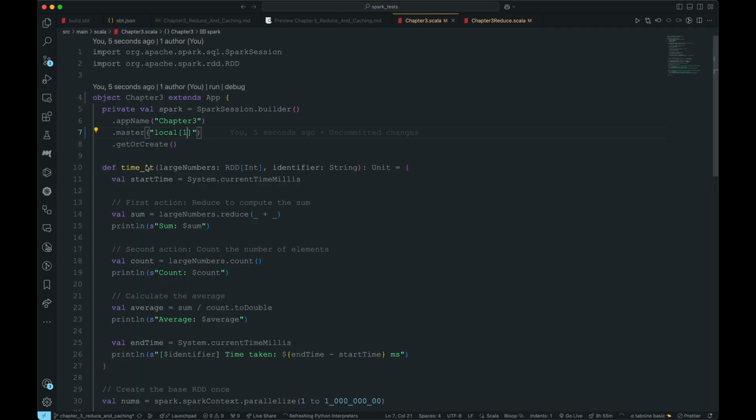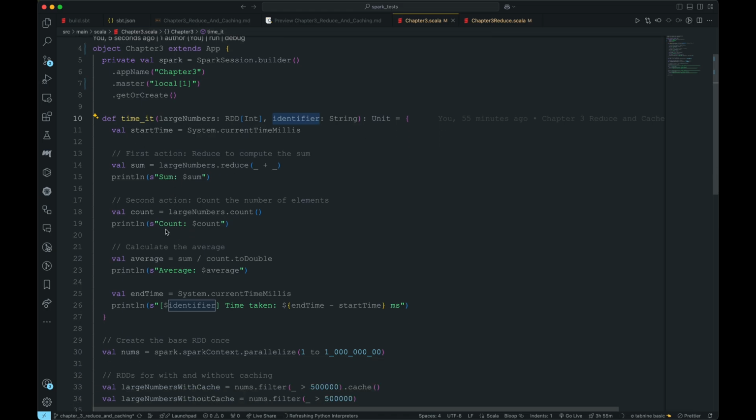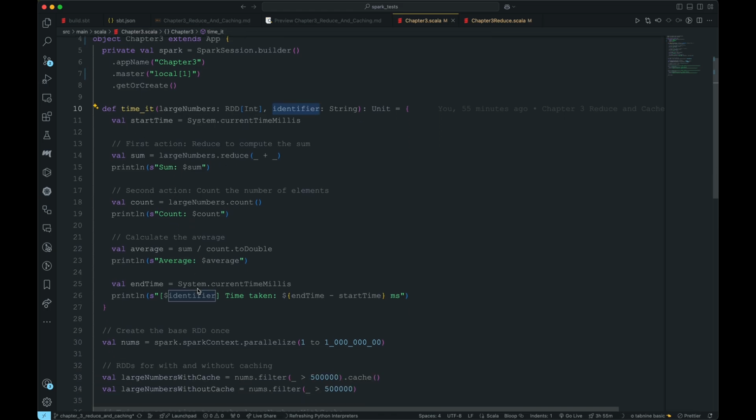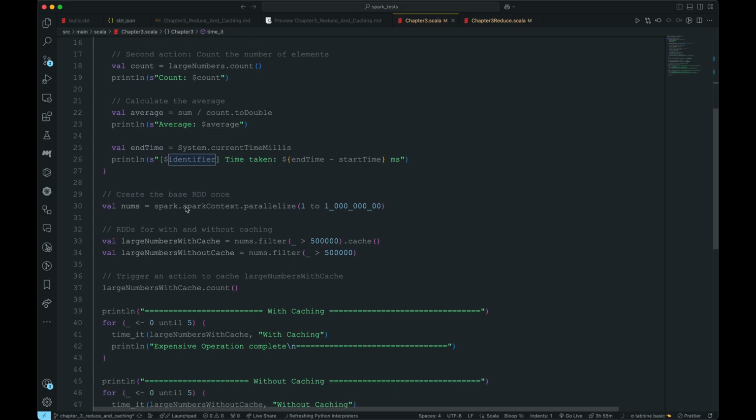What I'm doing is timing it, considering large numbers, which is an RDD of ints, and an identifier, which is a string, to add to the log. Here we have the start time, then the sum of the large numbers, the count of the large numbers, the average, and then the end time. Large numbers is 1 to this many. Let's keep it like this.